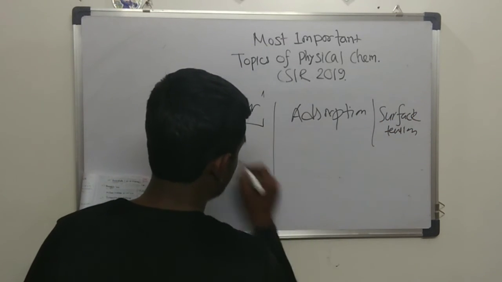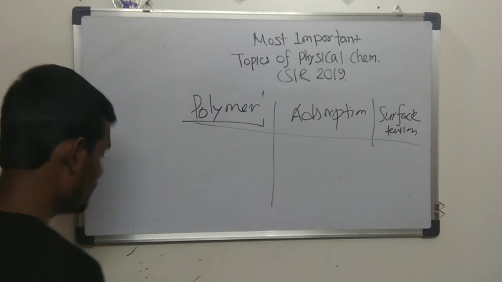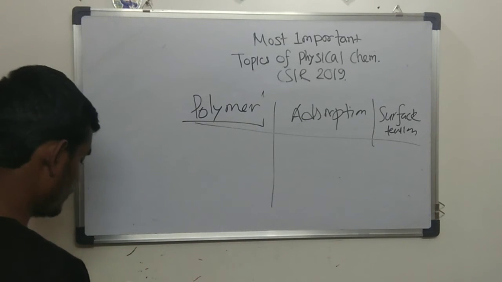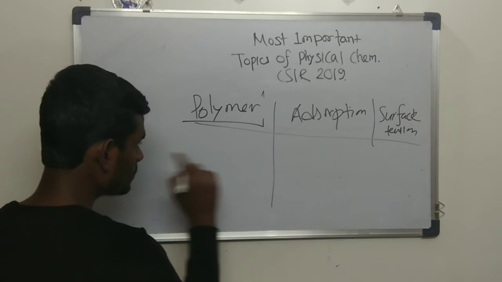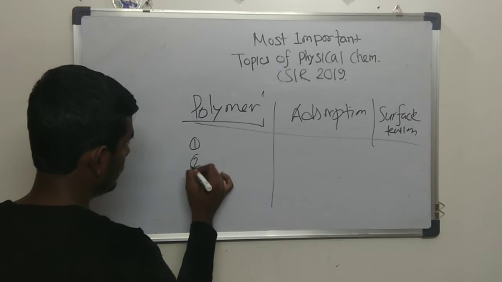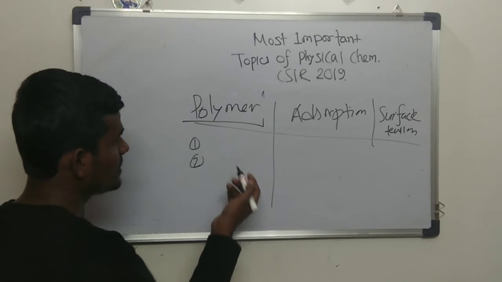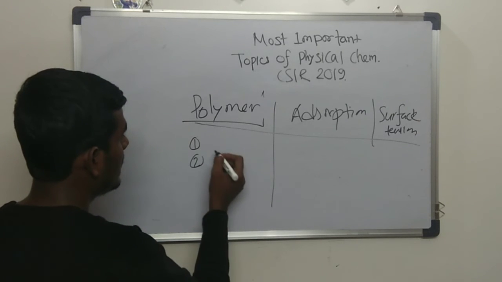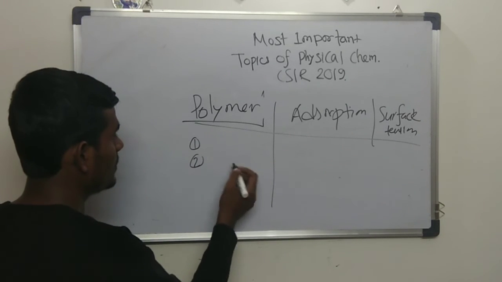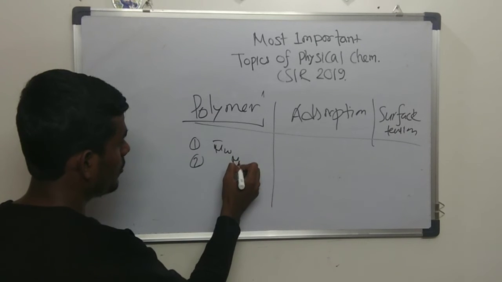In polymer, you have to just follow some numericals. For example, weight average calculation, viscosity, and the molecular weight averages, so Mw, Mn, polydispersity index.